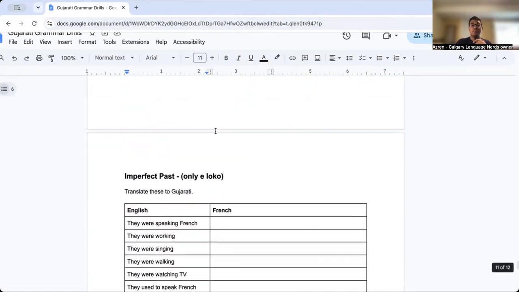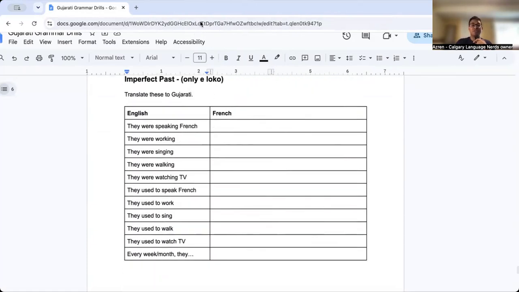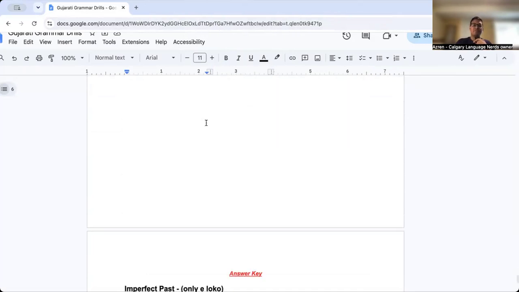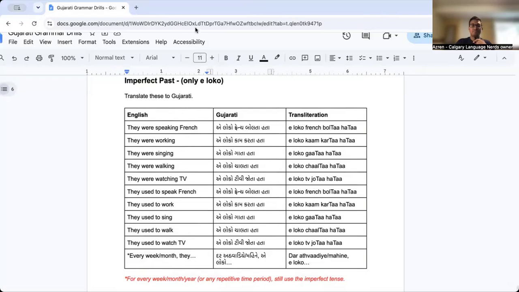Last one is the eloko. Eloko is also plural, so pretty straightforward. Pause the video, give it a try. Should be easy at this point. Okay, final page. Here's the answer key. Again, nothing crazy here. This should be really straightforward.